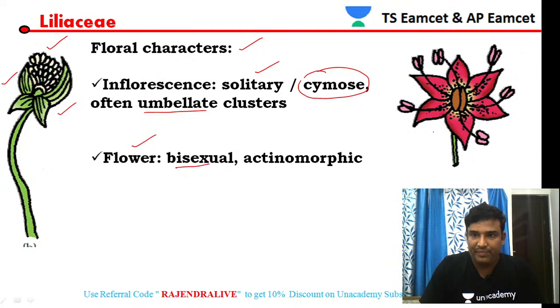This is the flower of a Liliaceae member. You can see this is a typical flower of a Liliaceae member. It is bisexual. You have stamens and you'll have the gynoecium also. Both will be present, so it is a bisexual flower.